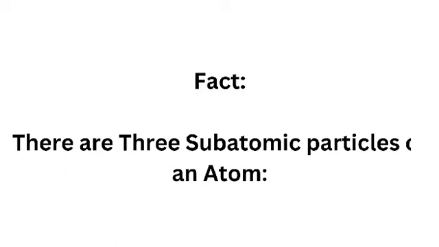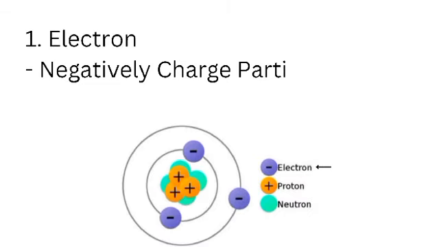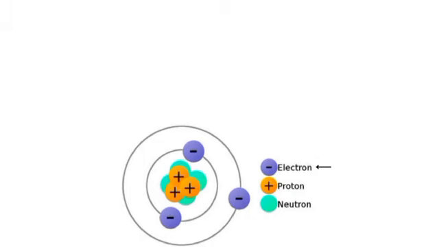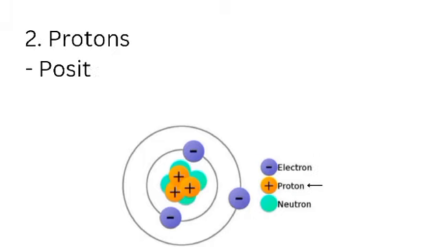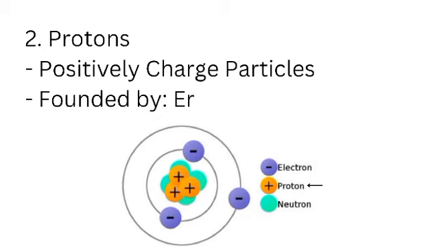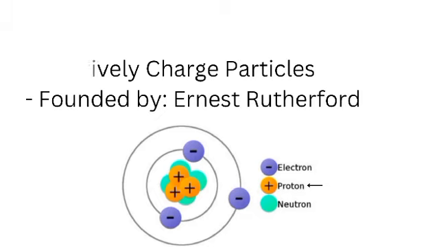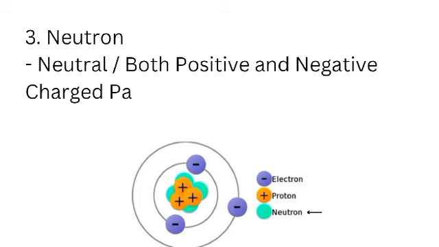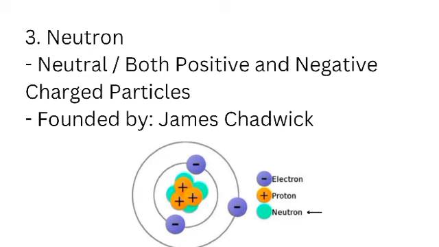But before we end our presentation, we'd like to share a fact about the atom with you. There are three subatomic particles of an atom. First, we have the electron, a negatively charged particle discovered by J.J. Thomson. Second, protons, positively charged particles discovered by Ernest Rutherford. Third, the neutron, which is neutral, neither positively nor negatively charged, discovered by James Chadwick.